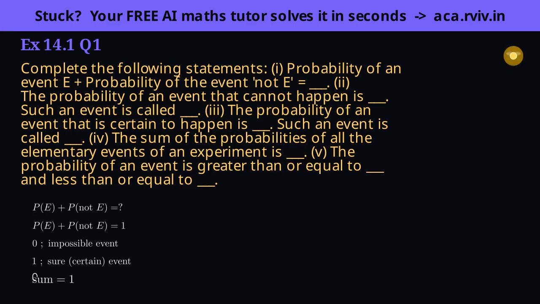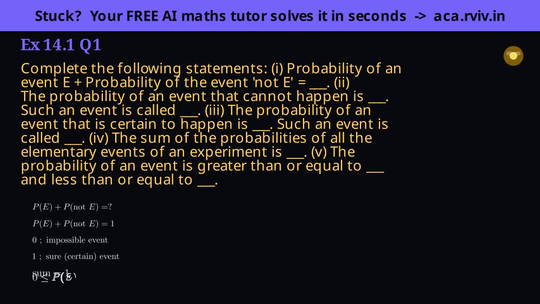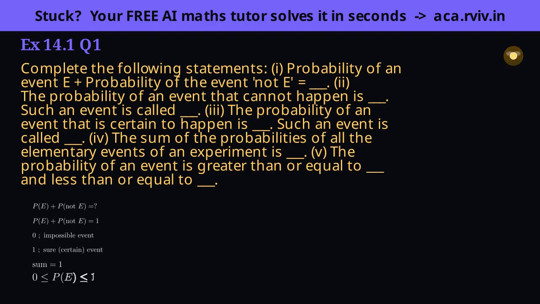Blank 5 ties it together. Since favorable can't be fewer than 0 or more than the total, the fraction can't dip below 0 or rise above 1. So every probability lies between 0 and 1, inclusive.